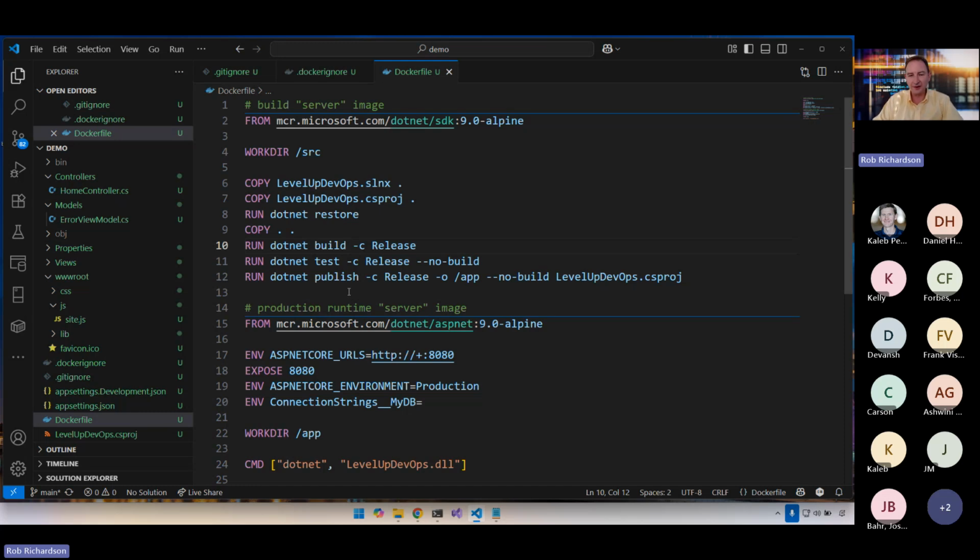Any questions or concerns? Any thoughts about our Dockerfile? Hi Rob. By any chance, can we add the health check in the Dockerfile? What do we need to check in the Dockerfile? I mean, health check instruction, something like a health check. Health check. Yeah, we didn't include the health check.